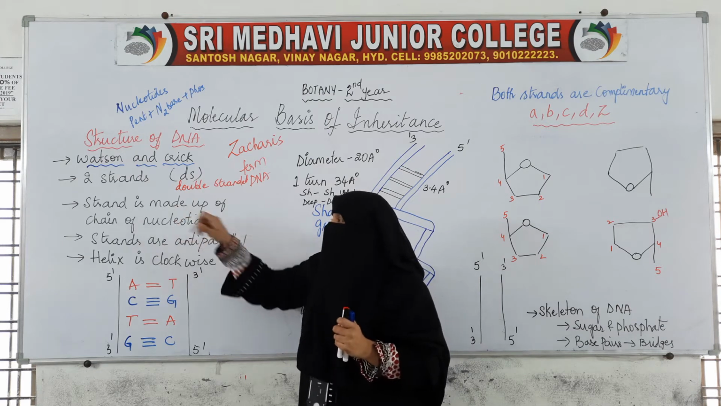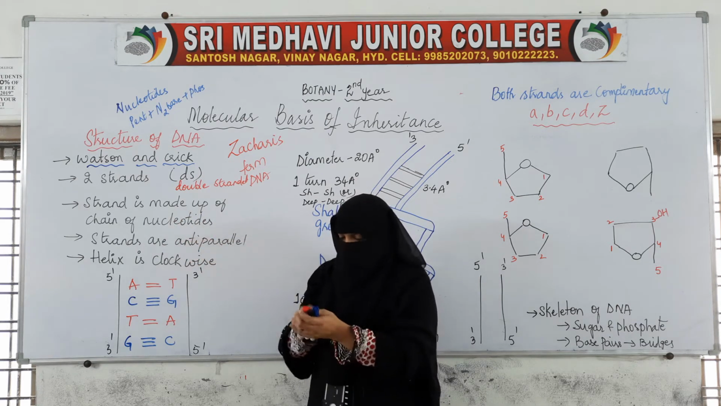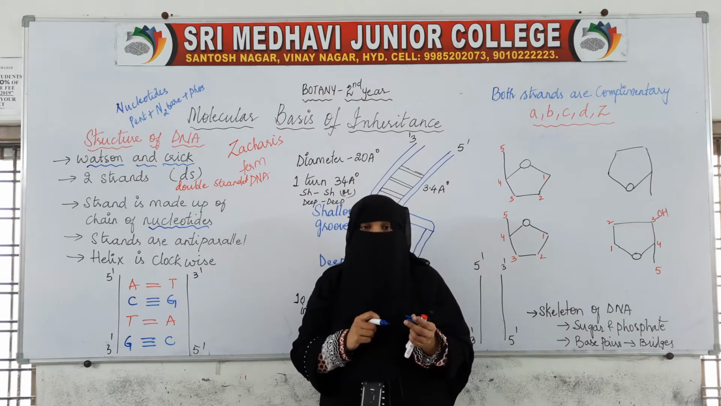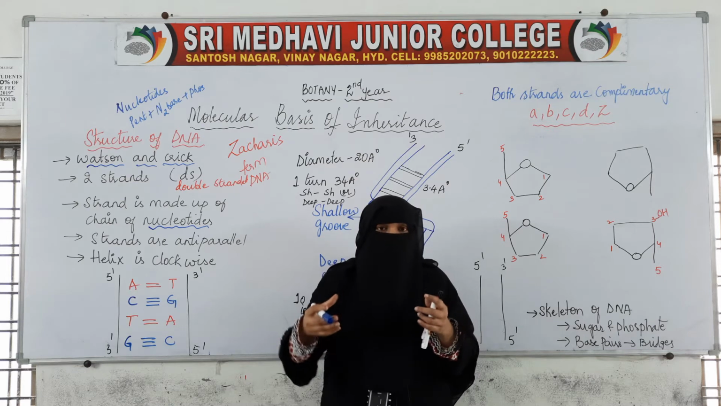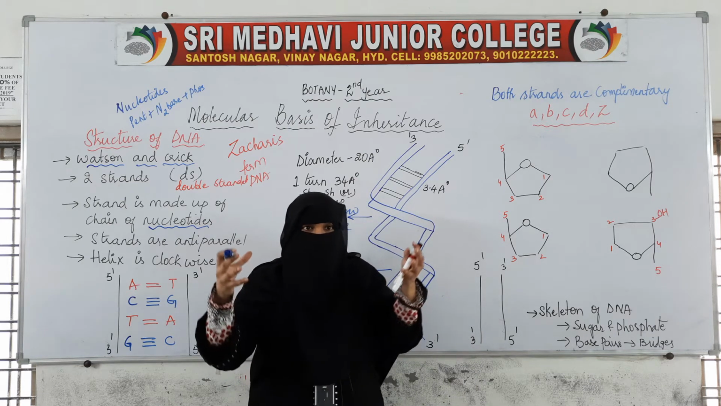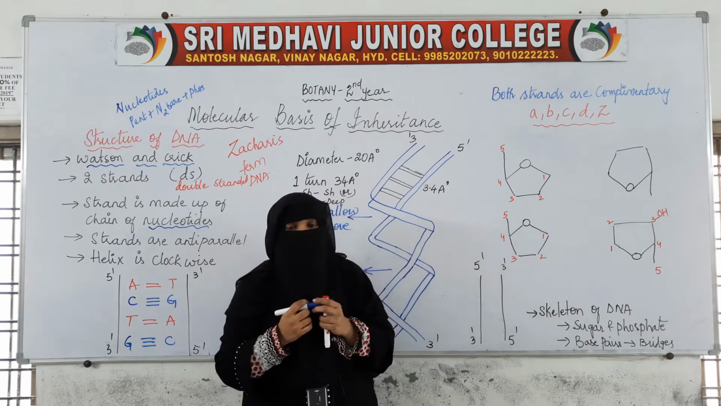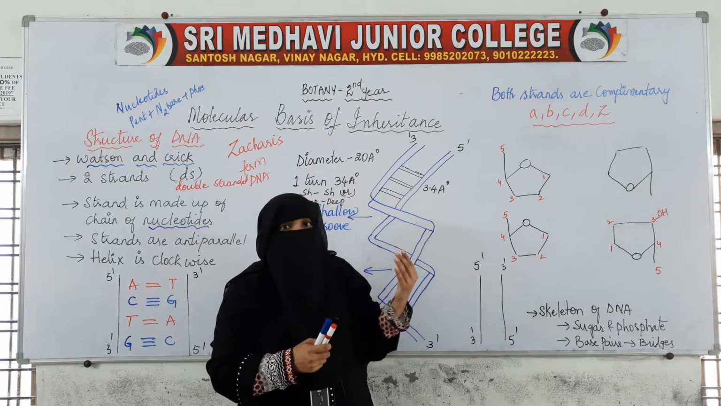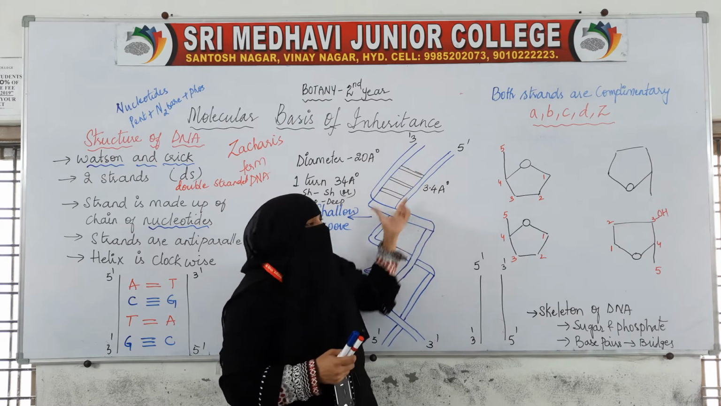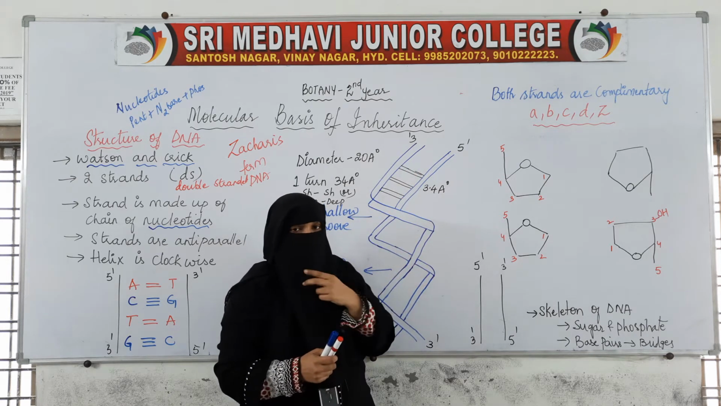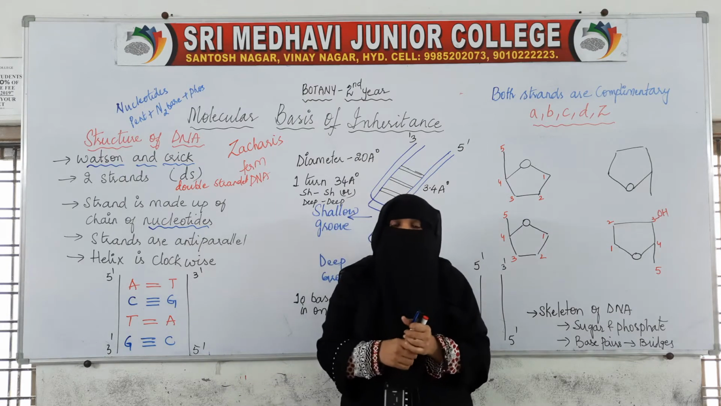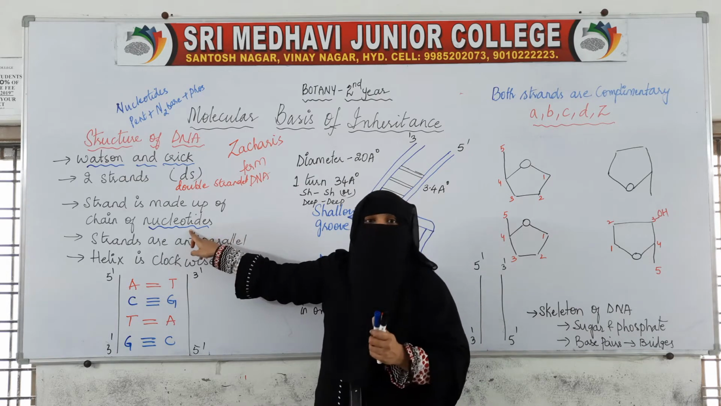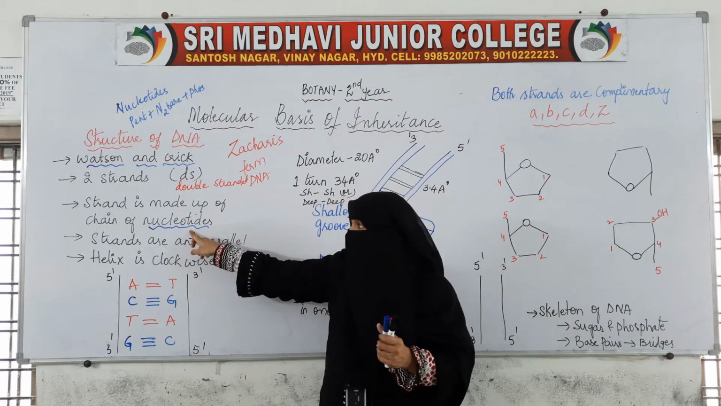Now, the strand is made up of a chain of nucleotides. Many nucleotides together make a long chain, and with the help of this long chain of nucleotides, this DNA is made. So DNA is nothing but a nucleic acid which is made up of nucleotides.